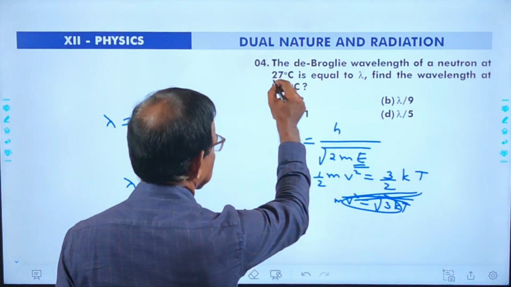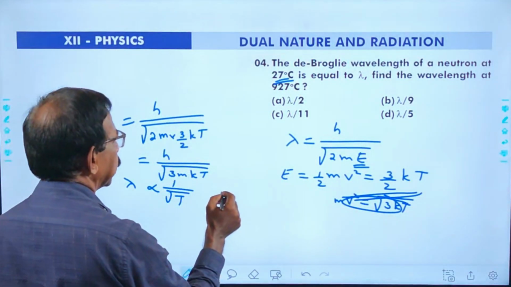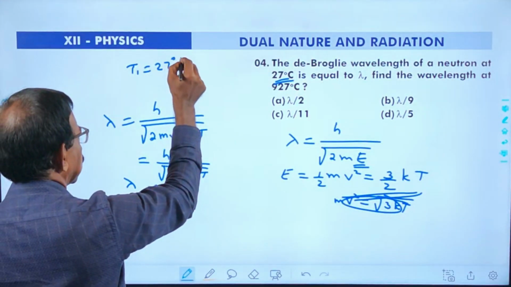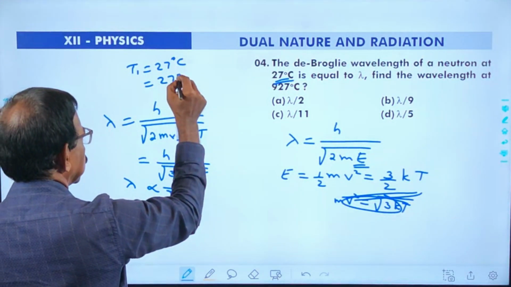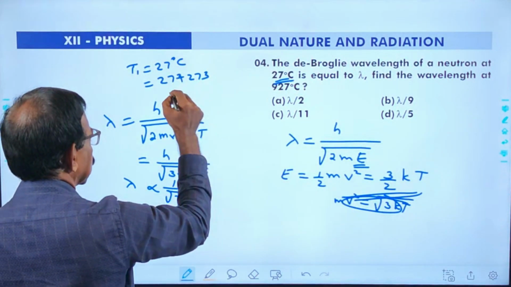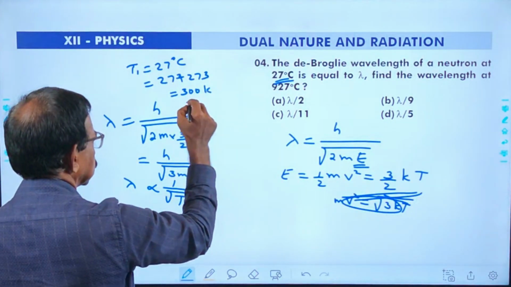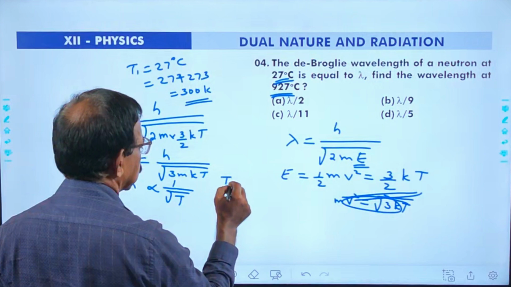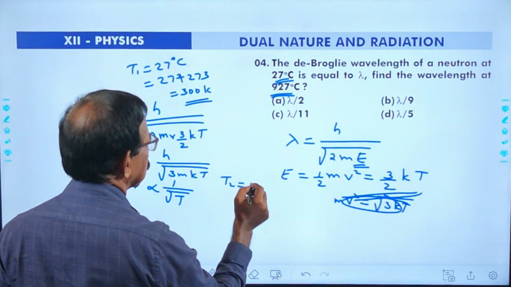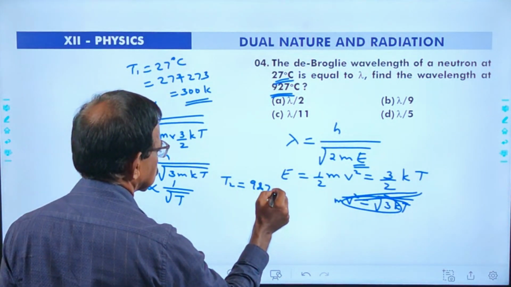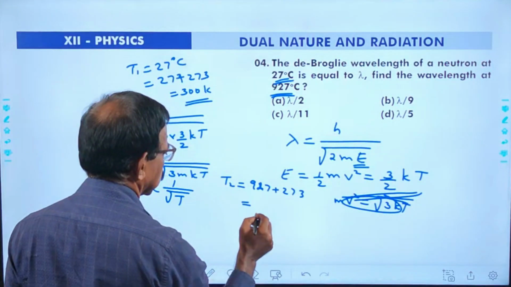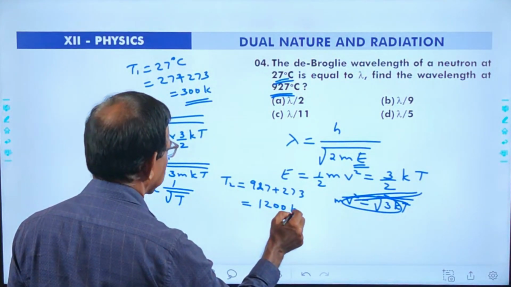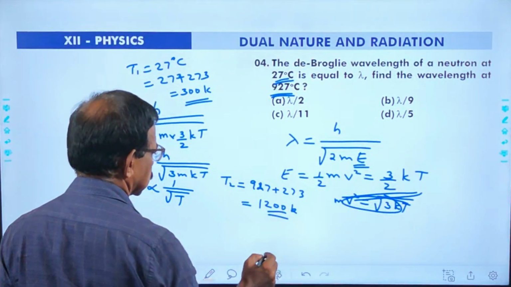Here, the first temperature is 27 degrees Celsius. I may call it T1, which is equal to 27 plus 273, that means 300 Kelvin. This is the first temperature. And the second one is T2 equals 927 plus 273, which is equal to 1200 Kelvin.